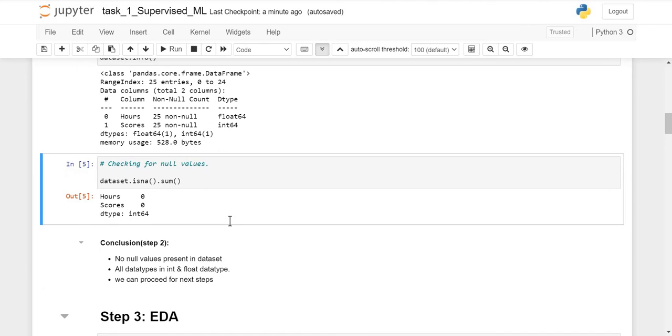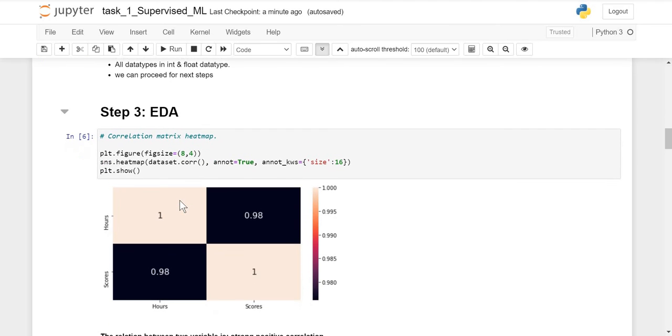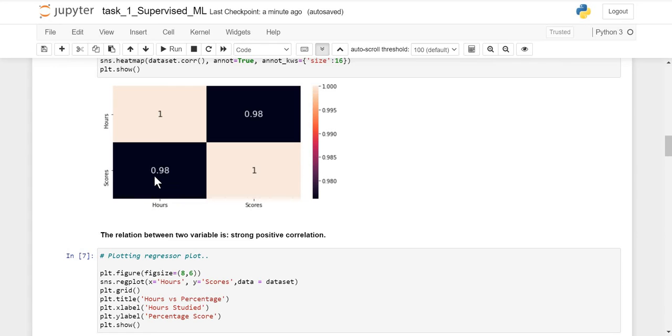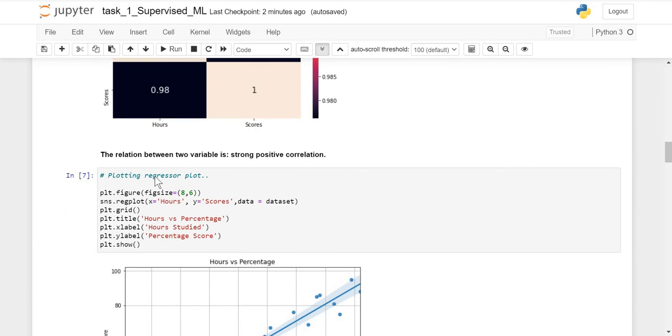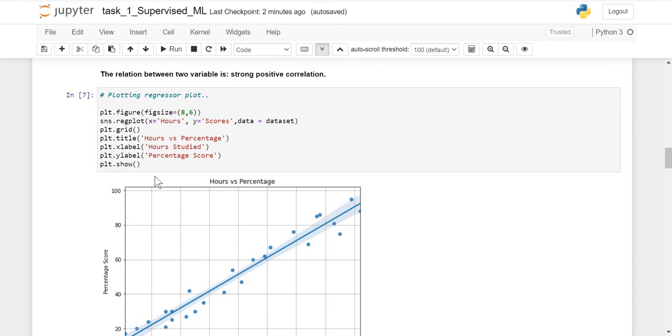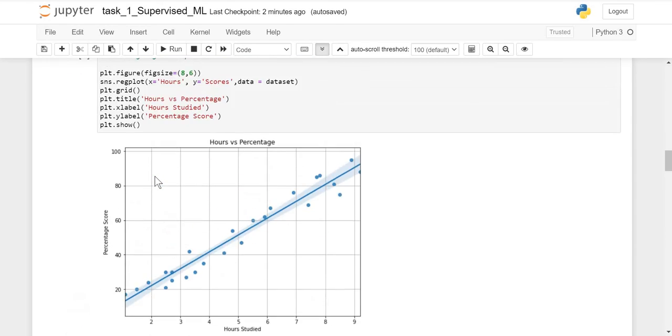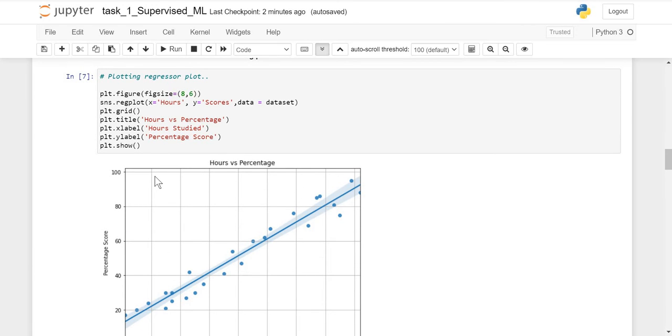The next one is checking null values present in the dataset. As we can see, there is no null value in our dataset, so we can proceed to the next step, which is exploratory data analysis. Score and hours have a very strong positive correlation, because the correlation is near to 1, which indicates a good positive correlation. We can visualize it using a regressor plot or a scatter plot. So this is the regressor plot.